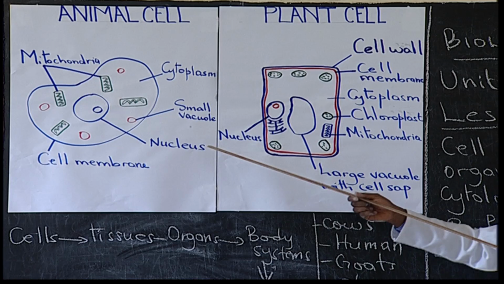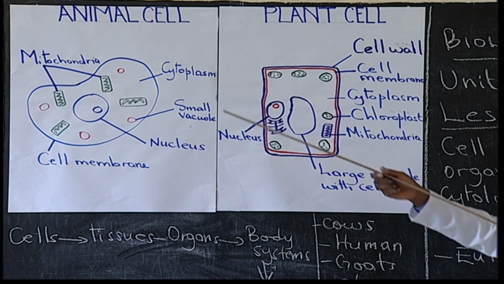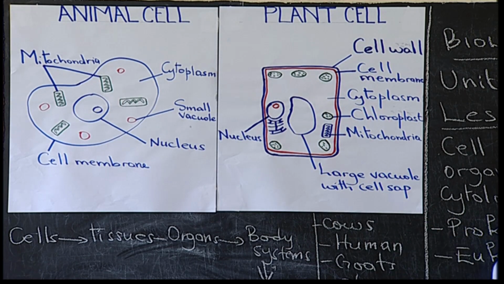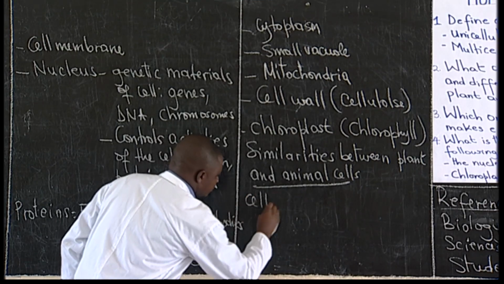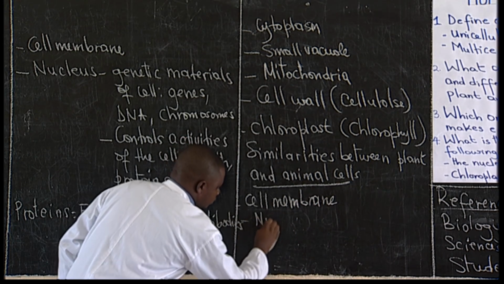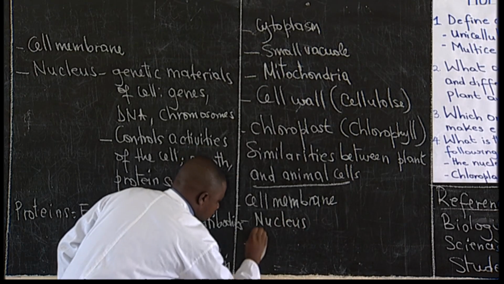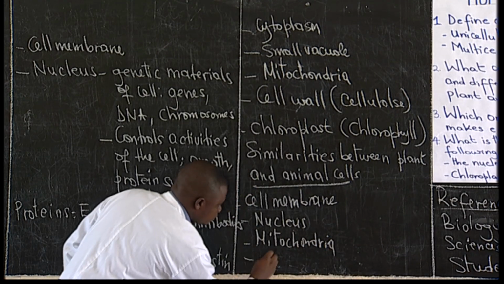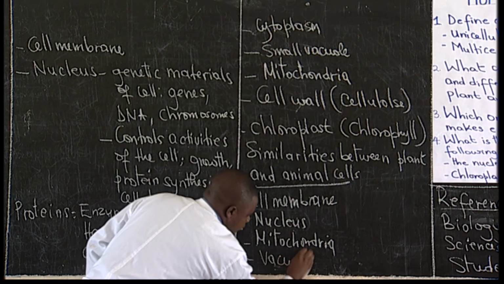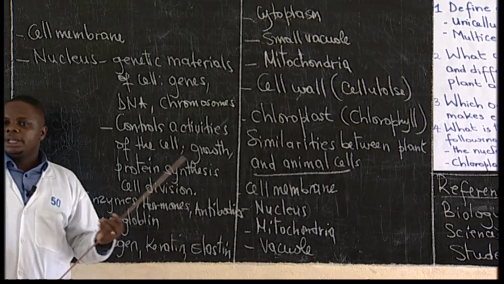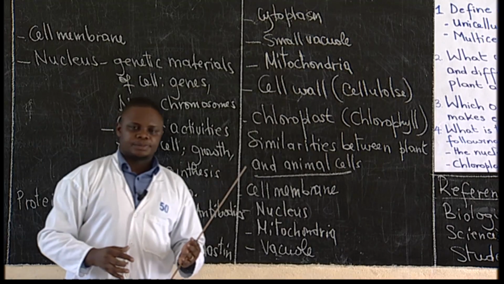Both cells have nucleus. Both cells have mitochondria. Both cells have cytoplasm. Both cells have small vacuole. So those are some of the parts which are common in both cells. Yes, those are some parts that are common in both plant and animal cells.